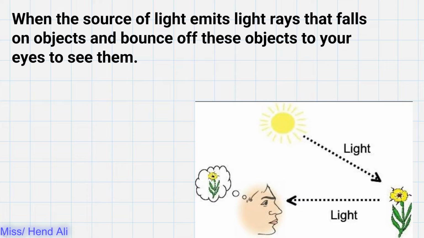So how can I see? When the source of light, and we will talk about this part next, in this example the sun, emits light rays that fall on objects and bounce off these objects to my eyes or to your eyes, so we can see.